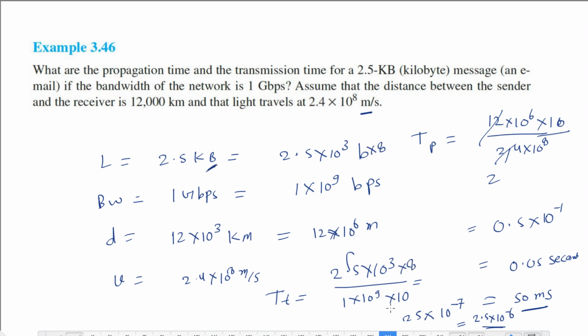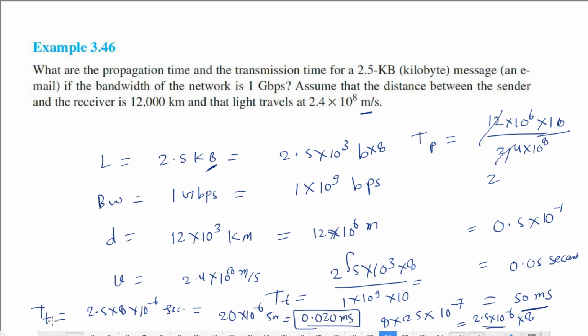So the transmission time we get is 2.5 into 8 into 10 to the power minus 6 seconds. If you multiply by 8, 2.5 into 8 is 20, so it is 20 into 10 to the power minus 6 seconds, which is 0.020 milliseconds. So we have much less time in the transmission.